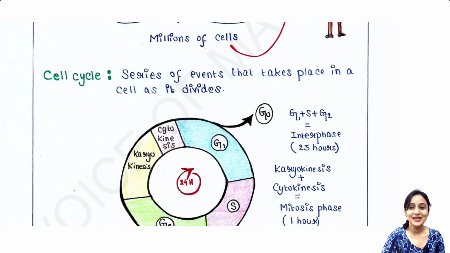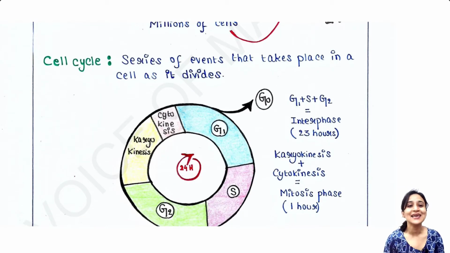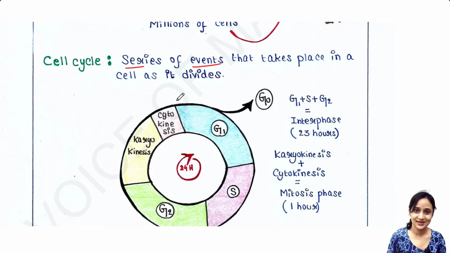So, we need to understand cell cycle first. Now, cell cycle is a series of events that takes place in a cell as it divides. So, a cell divides and generates a number of cells and many events occur during that time. That is called cell cycle.